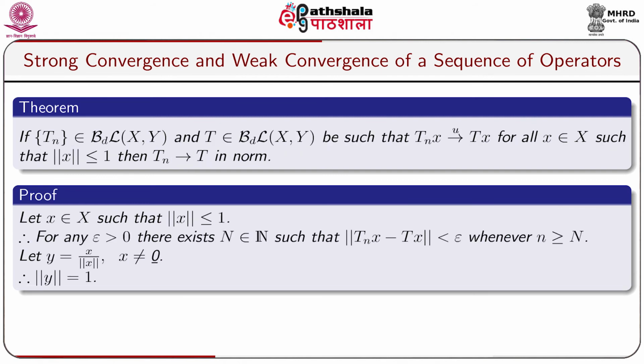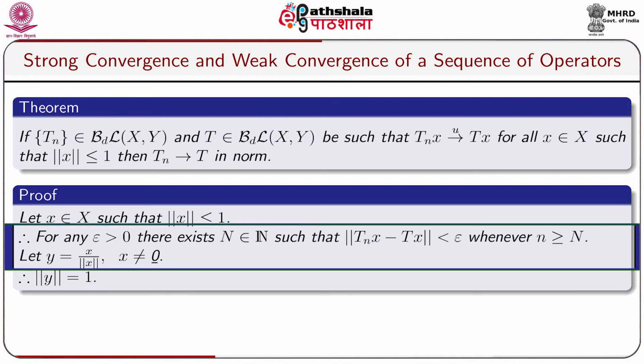Let us take another theorem. If the sequence of bounded linear operators Tn belongs to BL(X,Y) and capital T belongs to BL(X,Y) are such that Tn x converges to Tx uniformly for all x belongs to capital X such that norm x less or equal to 1, then Tn converges to T in norm. The proof goes below. Let x belong to capital X be such that norm x less or equal to 1.